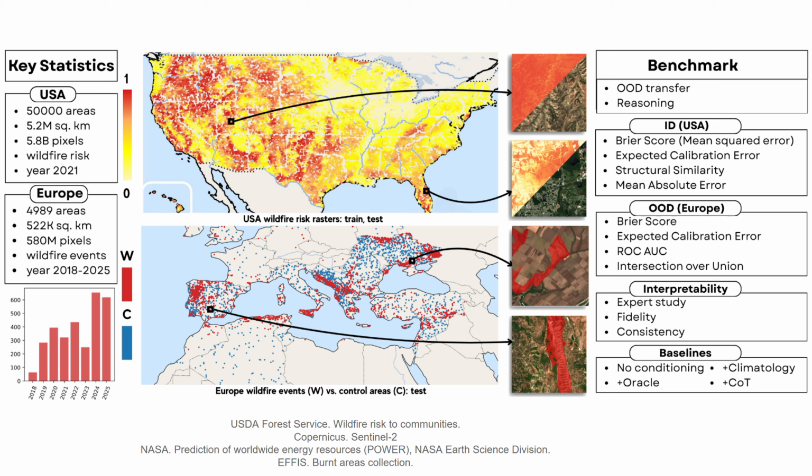FireScope-Bench enables training models on wildfire risk rasters in the US and then evaluating their generalization in cross-continental settings on real wildfire events in Europe.